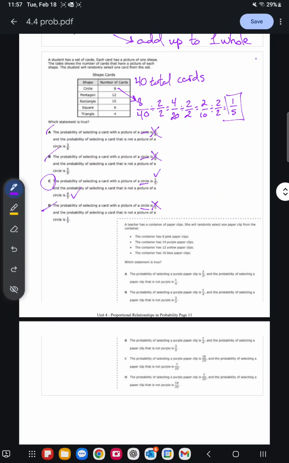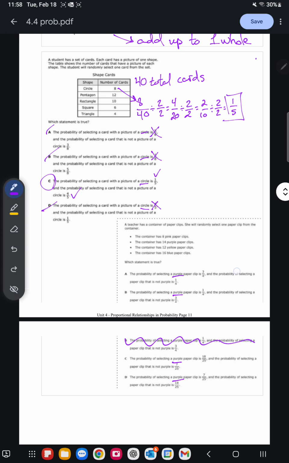All right. Last question. A teacher has a container of paper clips. She will randomly select one paper clip from the container, and it says the container has 8 pink paper clips, 14 purple, 12 yellow, 16 blue. Which statement is true? The probability of selecting a purple paper clip, so we definitely want to know the theoretical probability of selecting purple. We want purple.